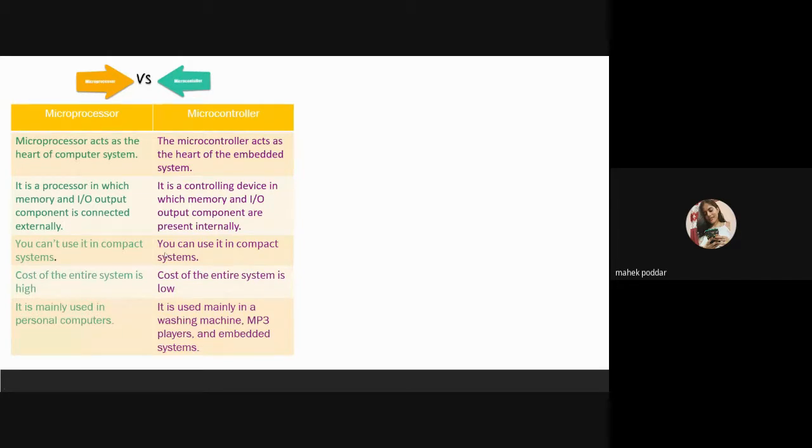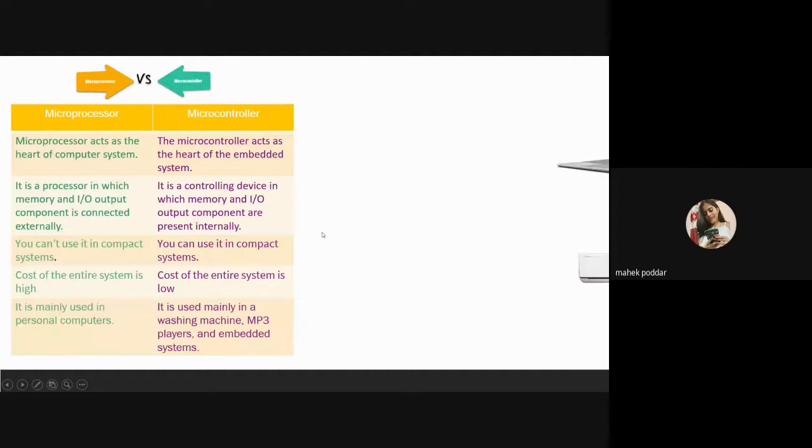Microprocessor, the cost of the entire system is quite high as the circuit is huge, and for the microcontroller the cost is less. And the main thing is that the microprocessor is mainly used for personal computers, laptops, and any PC system. On the other hand, microcontrollers can be used for embedded systems like washing machines, MP3 players, and any embedded system.